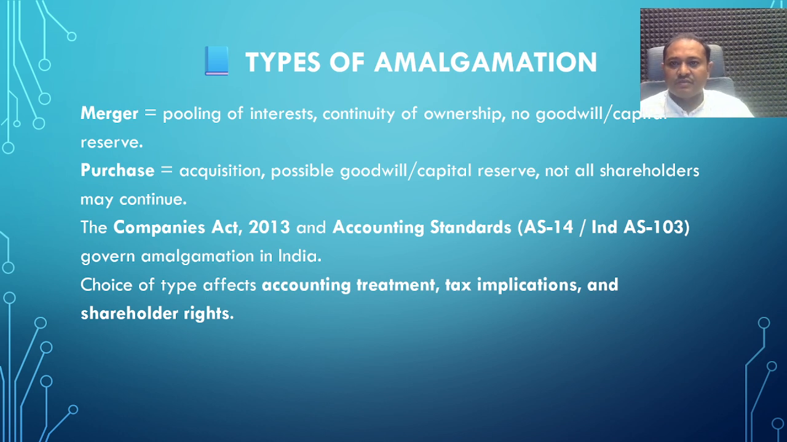Types of amalgamation: merger means pooling of interest, continuity of ownership, no goodwill or capital reserve. Purchase means acquisition, possible goodwill or capital reserve, and not all shareholders may continue. The Companies Act 2013, Accounting Standard 14 and Ind AS 103 govern amalgamation in India. Choice of type affects accounting treatment, tax implications and shareholders' rights.